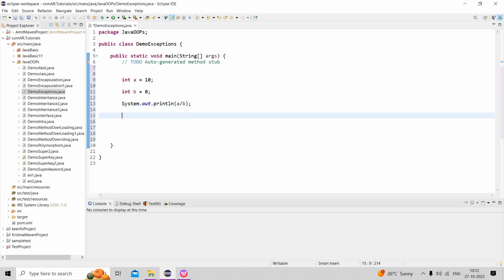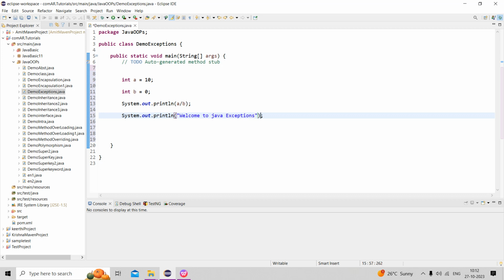Now System.out.println("welcome to Java exceptions").